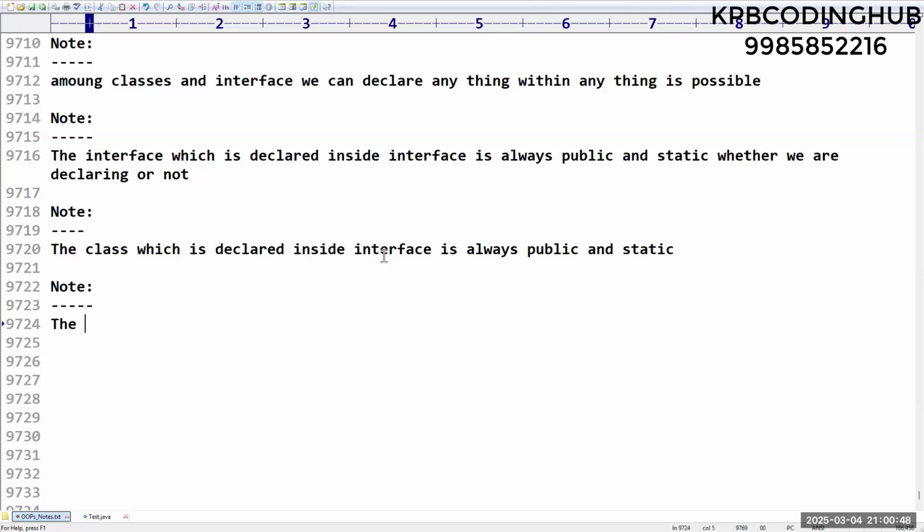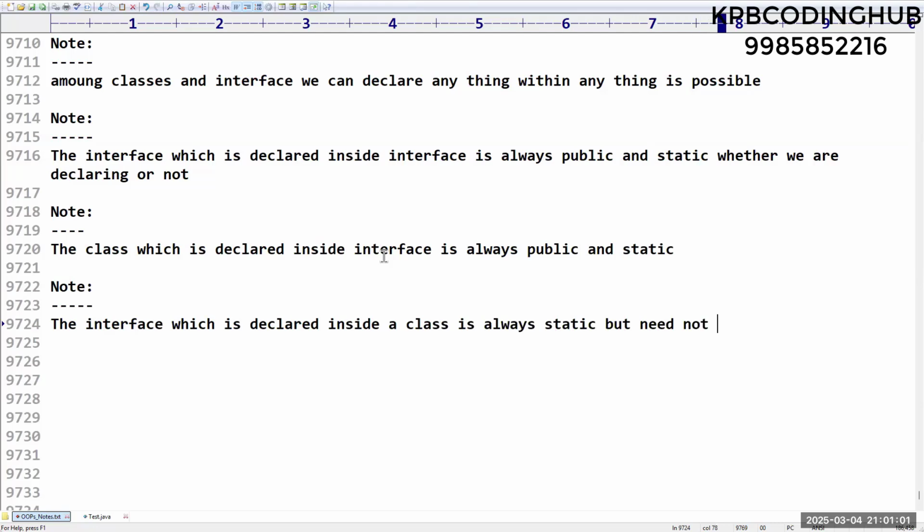The interface which is declared inside a class is always static, but need not be public, because from outside you won't access it; you will access it only inside that class. These are the different loopholes inside inner classes. With this, the total story of inner classes got completed. Clear?